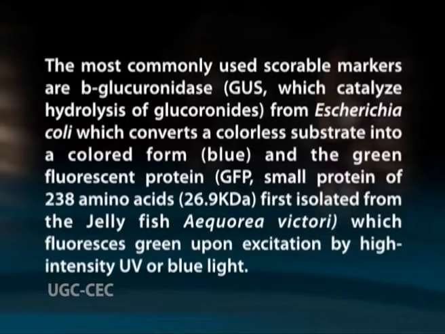The most commonly used scorable markers are beta-glucuronidase, which is GUS, which catalyzes hydrolysis of glucuronides from Escherichia coli and converts a colorless substrate into a colored form, which is blue, and the green fluorescent protein GFP, a small protein of 238 amino acids, first isolated from the jellyfish Aequorea victoria, which fluoresces green upon excitation by high intensity UV or blue light. Although expression from the GUS gene is relatively simple and inexpensive to detect, the GUS assay itself is toxic and can therefore only be used for single time point expression assays.